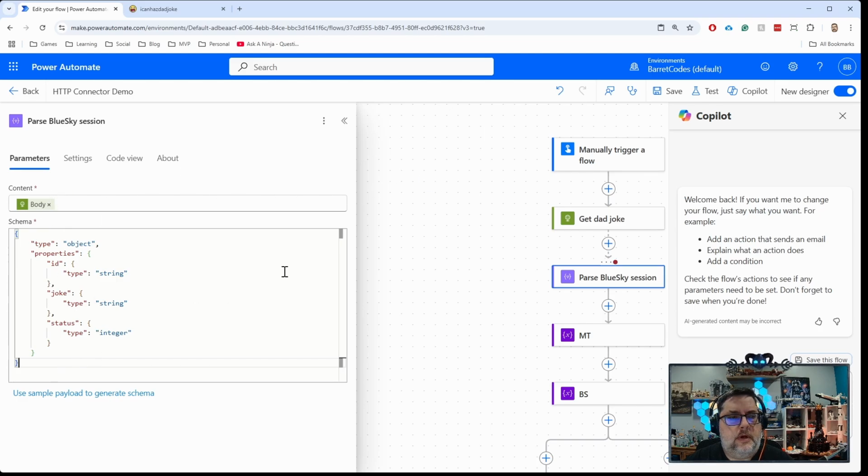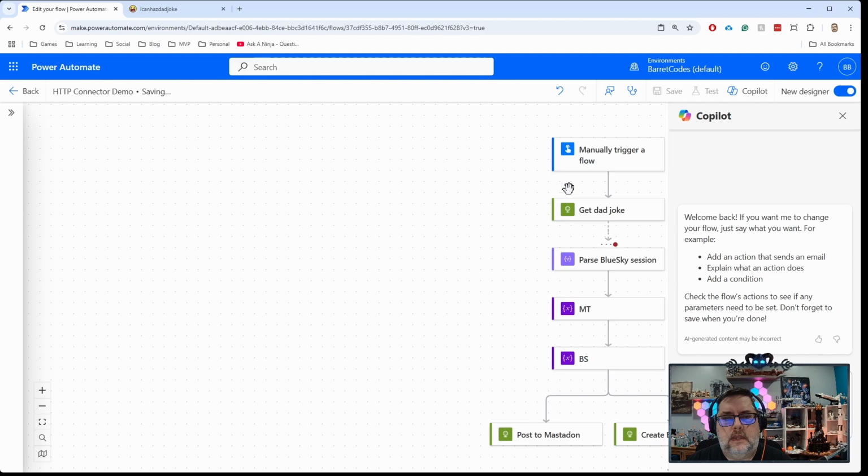So we've got that, and this will parse it out, and then once we've parsed this, from the output we can get either the ID, the joke, or the status. Let's go ahead and save that for the moment.